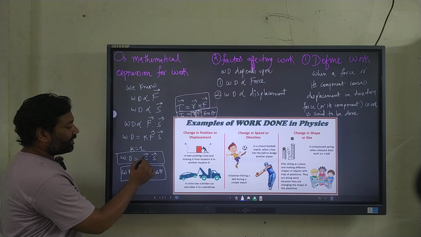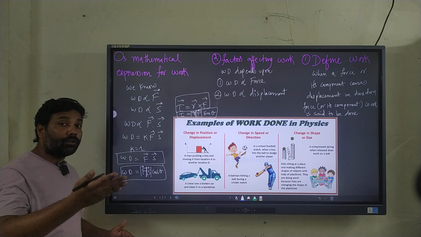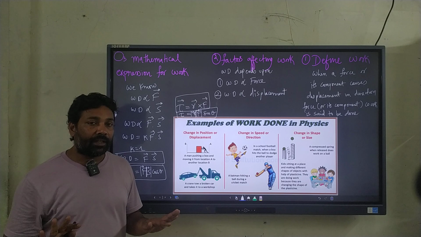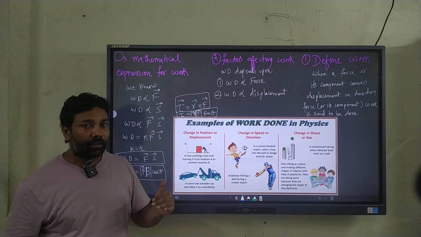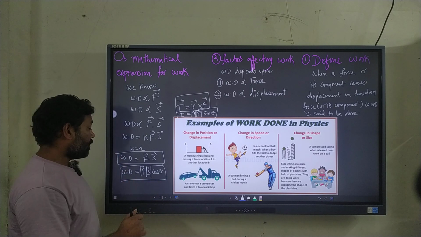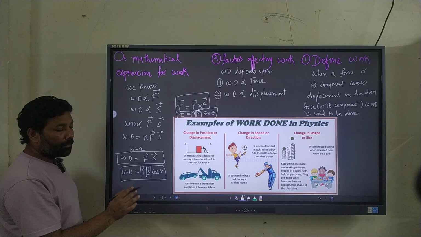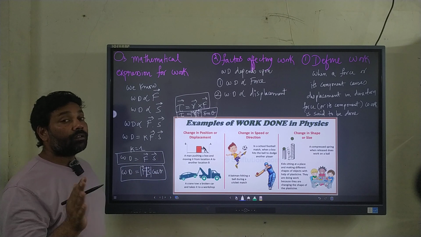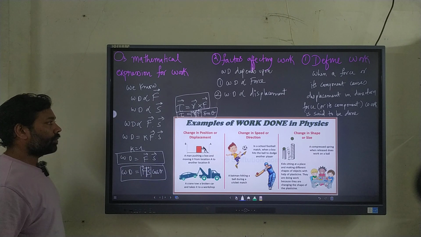Same way here also, it is a vector equation with magnitude as well as direction. Both cannot be calculated simultaneously. First you calculate the magnitude, and then you calculate the direction. So this formula will give you the magnitude, and this part, cos theta, will give you the resultant direction.